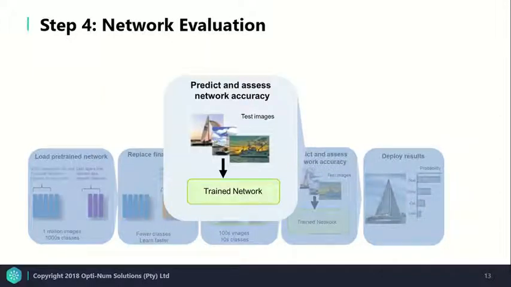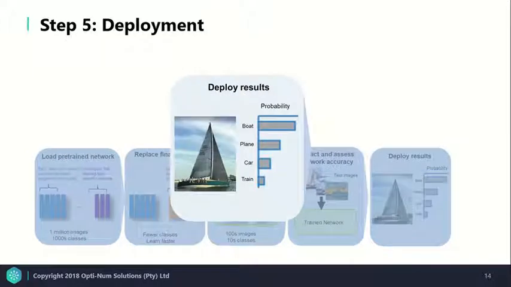Step 4 looks at predicting the accuracy of our network and determining whether the model is suitable for deployment. And lastly, we need to deploy our model into our specific application.